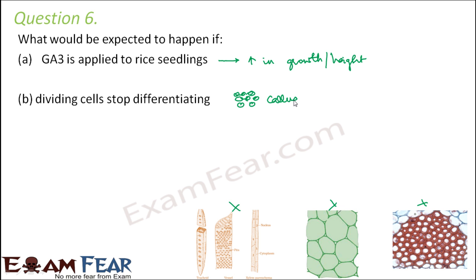Now, since the tissues and the organs are not formed, too many clumps of cells will start gathering inside the body of the organism, and since they have not differentiated, they will not be able to perform a specific function. They will be nothing but just a bunch of cells inside the body. So they will start to form clusters, they will form tumor like structures, and they'll keep on dividing. So more and more cells are getting divided, and this can also lead to a condition like cancer. That is how cancer happens, due to unlimited or uncontrolled division of cells, where the cells do not differentiate to form a specific tissue or a specific organ to perform a specific function.